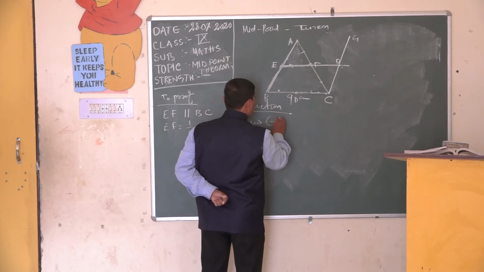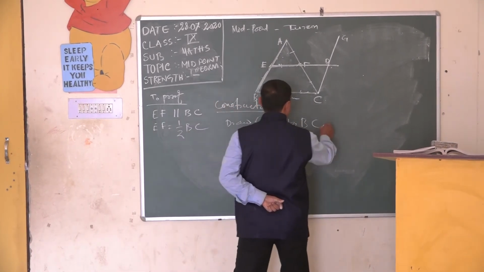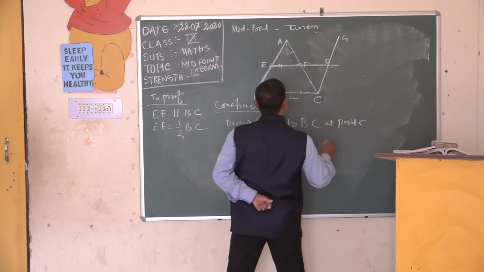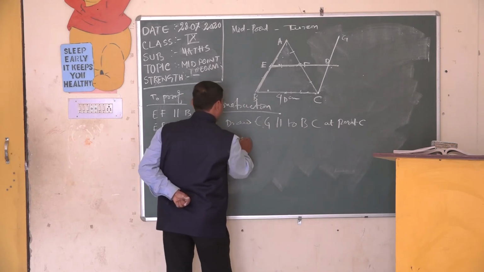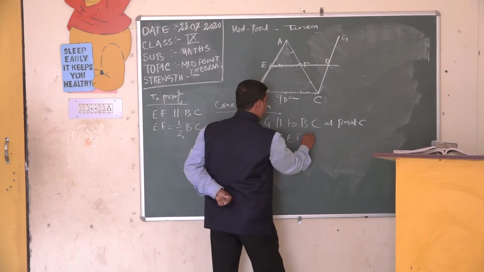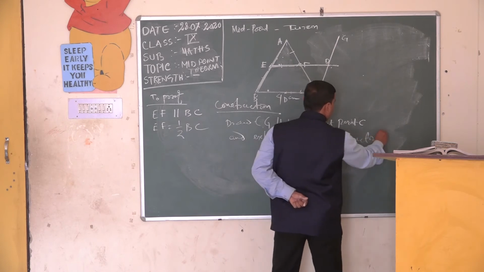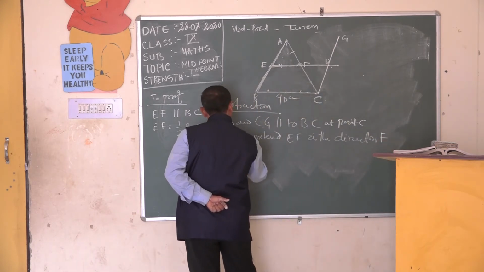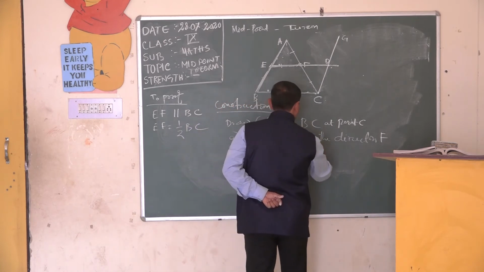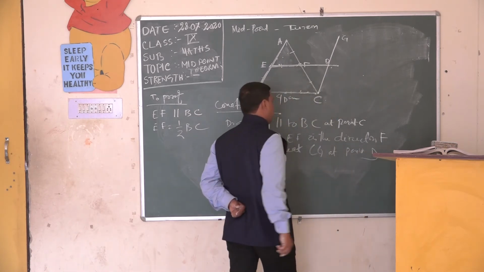Draw CG parallel to AB at point C, and extend EF in the direction of F, so that it meets CG at point D. Clear all of you?